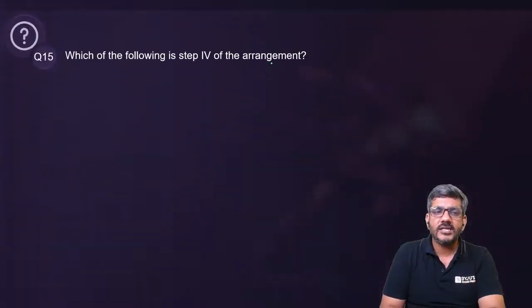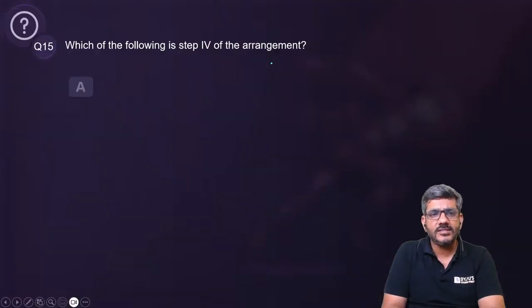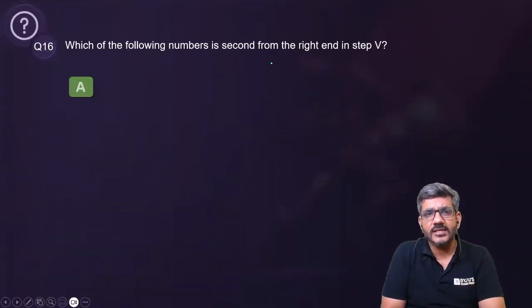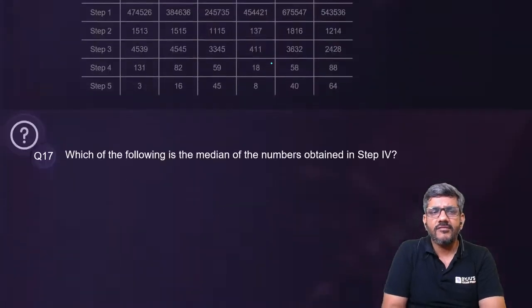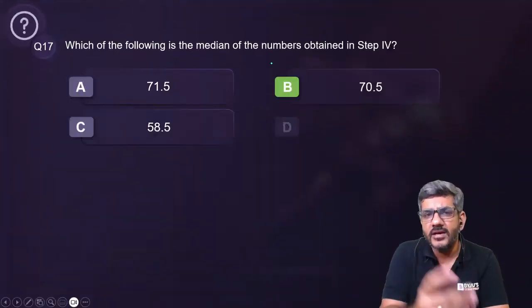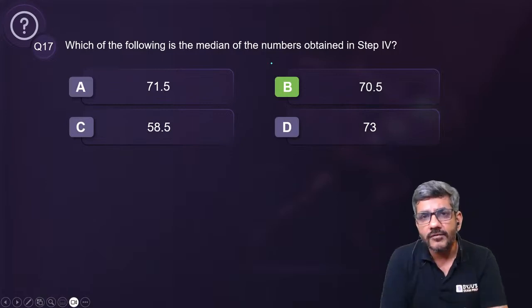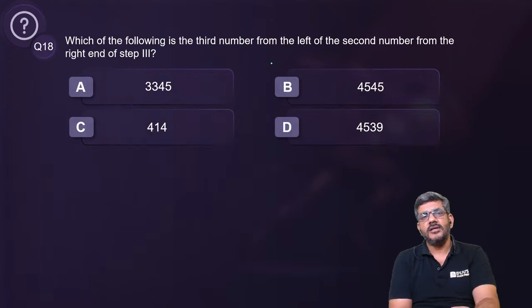And once that structure is there, which of the following step is the step 4 of the arrangement? You can answer that easily. Then which is step 6, right? You can answer that. Second step from the right, तो ये भी आपका आंसर आ जाएगा. And finally he is saying which of the following is the median of the numbers obtained in step 4. Median आपको पता ही है, it is the average of the middle two numbers. वो भी आंसर आ जाएगा, and then your job is done there.